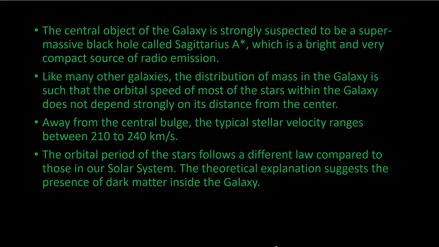So like in any other galaxies, the distribution is such that the orbital speed doesn't strongly depend on the distance from the galactic center or the center of the central force motion. So away from the central bulge, the typical stellar velocity ranges, as you can see here, from 210 to 240 kilometers per second. So the orbital period of the stars follows a completely different law compared to the solar system.